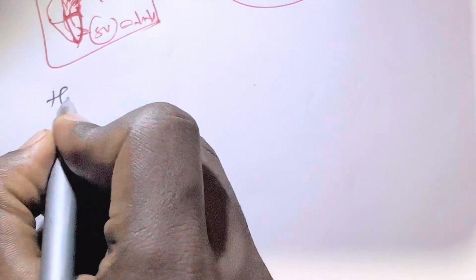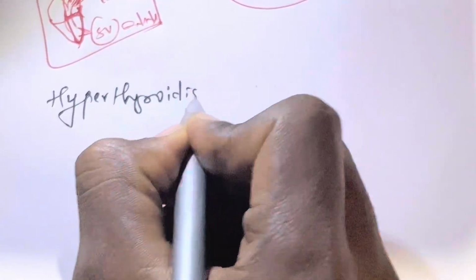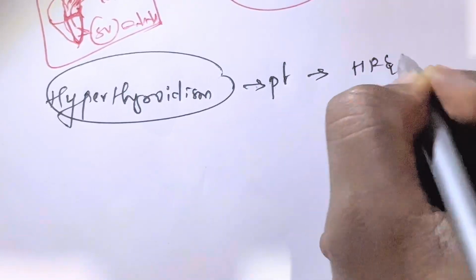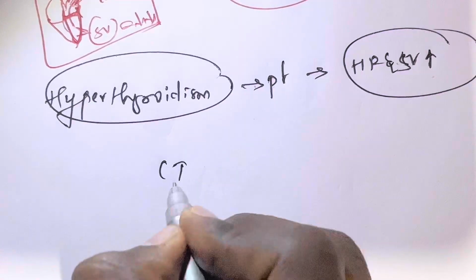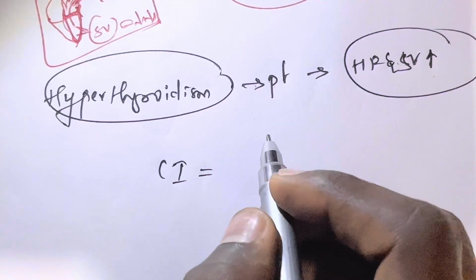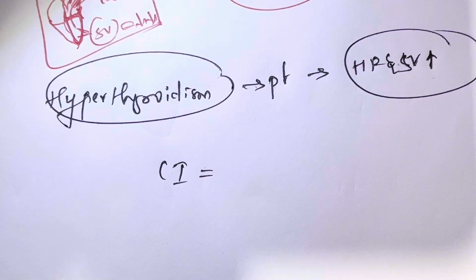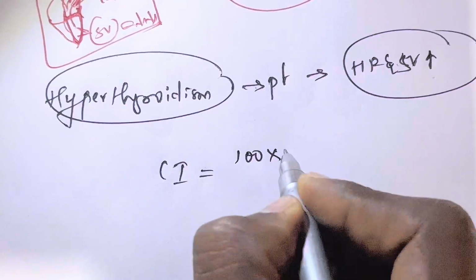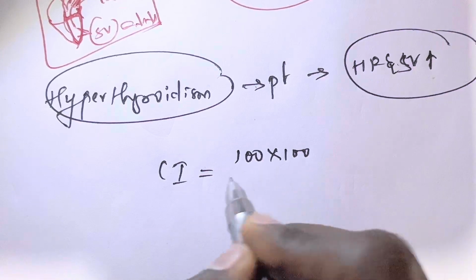Lastly, we can calculate in a hyperthyroidism patient. Here the heart rate and stroke volume increase. The cardiac index is equal to heart rate times stroke volume over body surface area. We keep heart rate and stroke volume as 100 and 100.